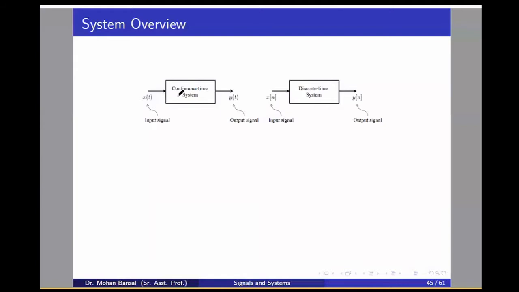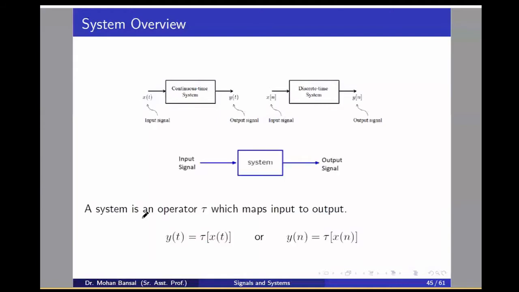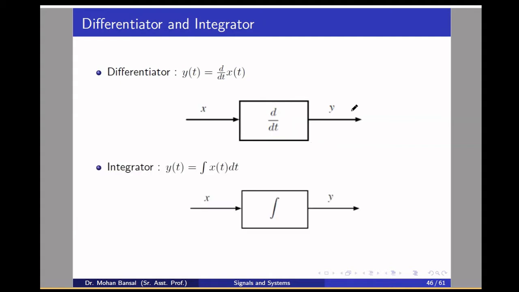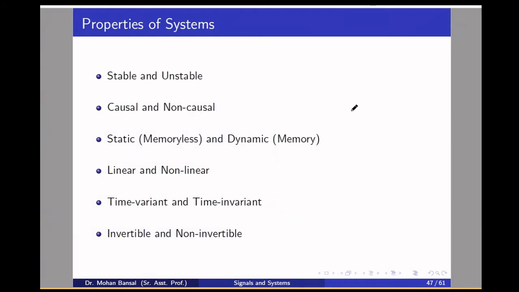This is a system with an input signal and an output signal, where y(t) is our output, x(t) is our input, and T is our system transform. T is the transform operator which transforms the input signal to the output signal. In discrete time, we can write y[n] equals T of x[n]. One kind of system is d over dt of x(t), where x(t) is the input. This transform operator is a differentiator, and we get y equal to d over dt of x(t). Similarly, the integrator is a system where we get y(t), which is the integral of x(t).